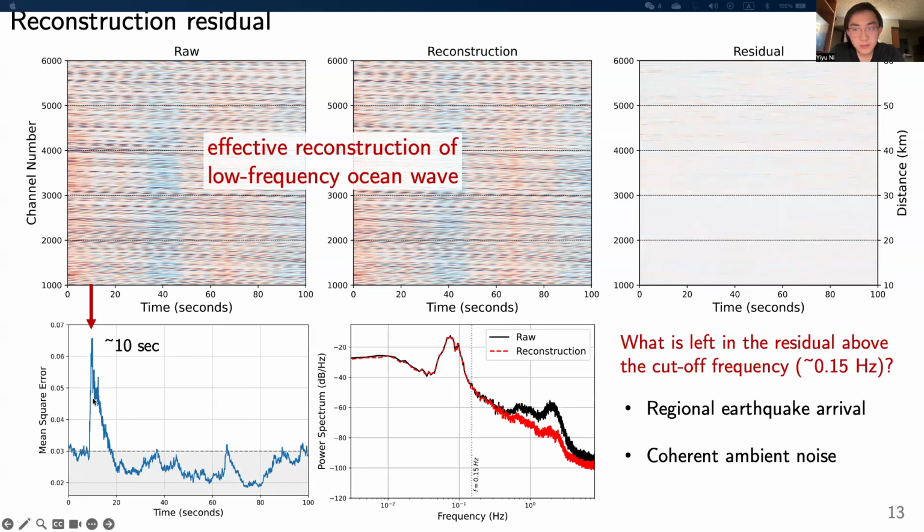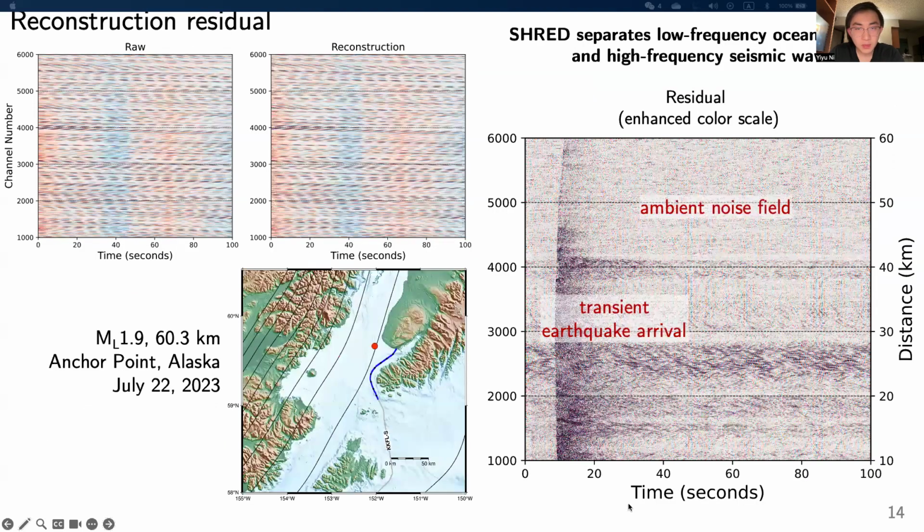The channel spectra also confirms that 1 Hz spectra is not reconstructed well. So we are curious if there are earthquake arrivals or coherent ambient noise in the residual. Here, we enhance the color scale to amplify the higher frequency content. We can clearly see a transient earthquake arrival, later confirmed to be the S-wave arrival from a magnitude 1.9 earthquake 60 kilometers beneath the Cook Inlet. At this point, we say that SHRED is separating low-frequency ocean wave and high-frequency seismic wave field.